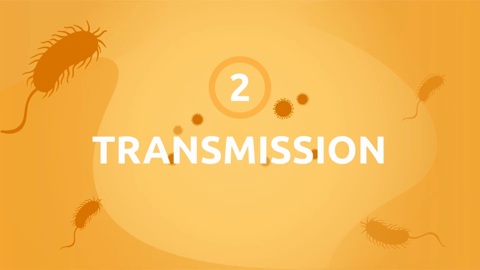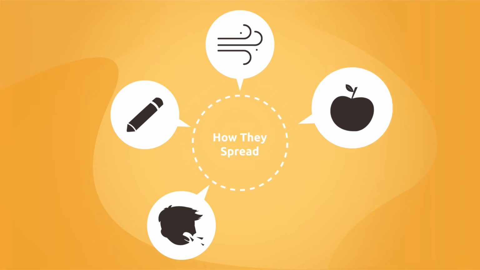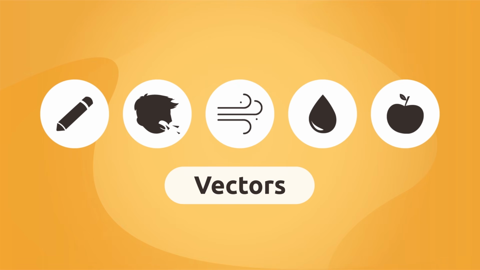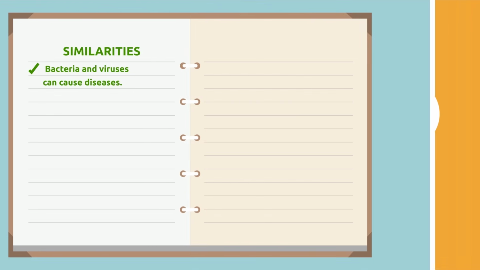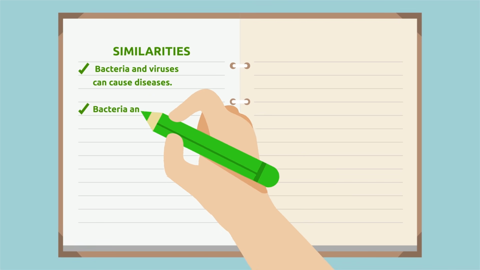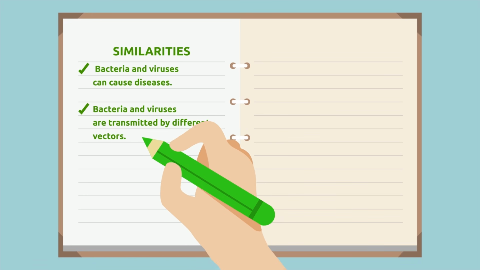Both viruses and bacteria spread very easily through direct contact with objects, the air, or water. The elements through which viruses and bacteria are transmitted are called vectors. Second similarity to write down in our notebook. Bacteria and viruses are transmitted by different vectors.